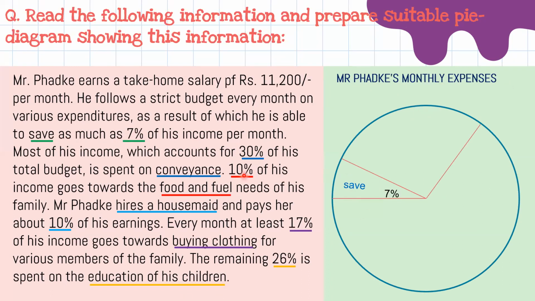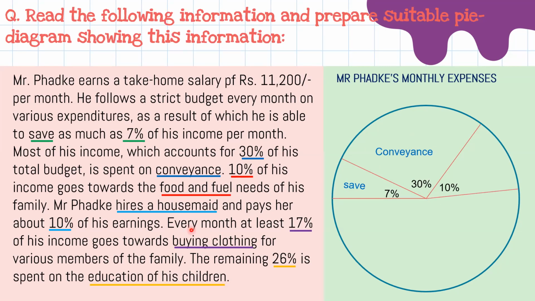Then here 30% he spent on conveyance. So 30% on conveyance. Now say, students, 30% is more, so I had given more space for 30% and less space for 7%. You have to use that logic and draw the pie chart accordingly. It should not be like that you will draw 30% here and 7% here. That is wrong. So it should be logical. You have to understand that. And you do not need to calculate it into 360 degrees.